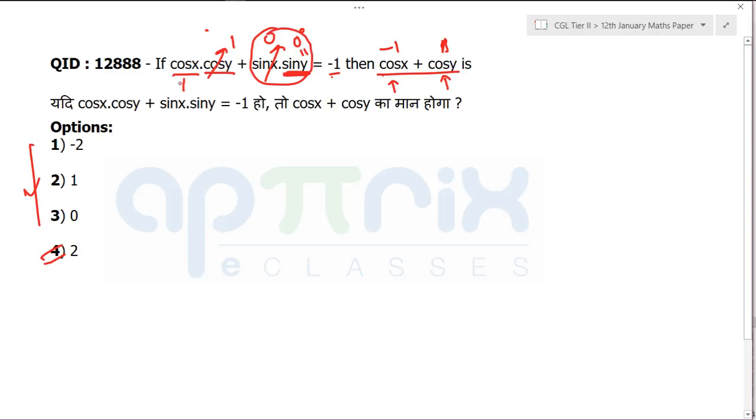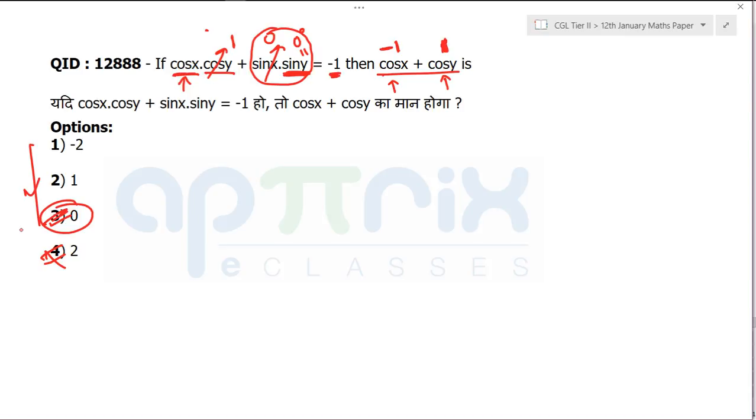Now look at this cos x into cos y. When I put y is equal to 0, this will become equal to 1. That means I am getting cos x to be minus 1. And if cos x is equal to minus 1 and this is cos y, then your answer is not going to be 2. Actually, it is minus 1 and plus 1. It is going to be 0. Clear everyone? Because minus 1 and plus 1 will give me a value equal to 0. Understanding it or not? It's very easy. It's not difficult. Minus 1 plus 1 is equal to 0.